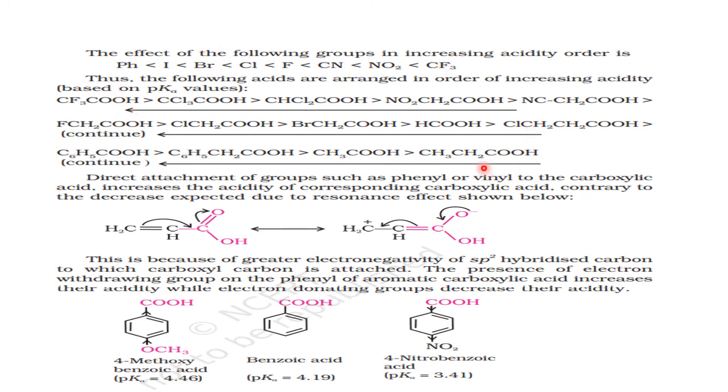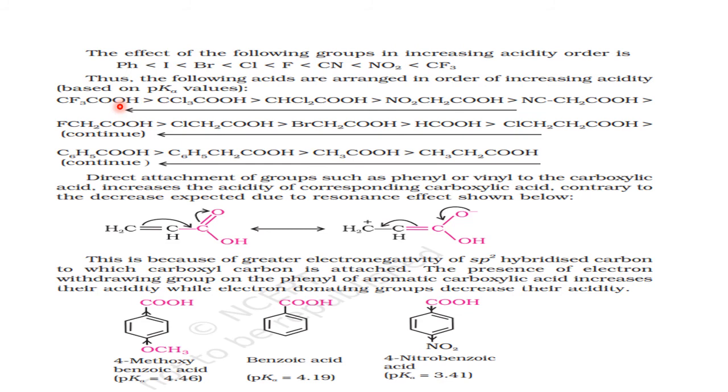Ethyl group, not so good, donating, no. This one is more acidic. Again more, why more acidic? Phenyl group is there. But phenyl is having CH2, so less. But this is purely phenyl. Now here Cl. See the strength here, this is the order. Cl is there, so more acidic. NO2 more acidic. Two hydrogens are replaced by two chlorines, more acidic. All three hydrogens by three chlorines, again more acidic. But if you replace all three hydrogens by three fluorines, which is the most powerful, then this is the highest or the strongest acid.